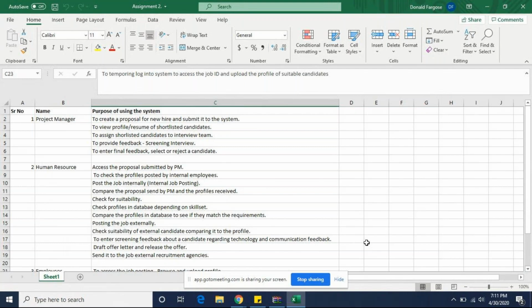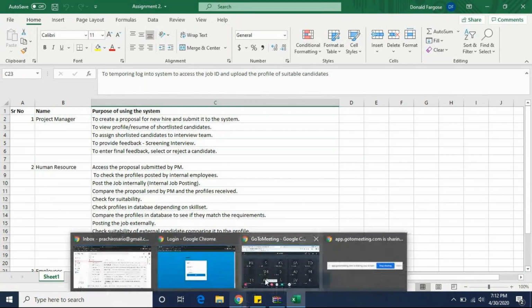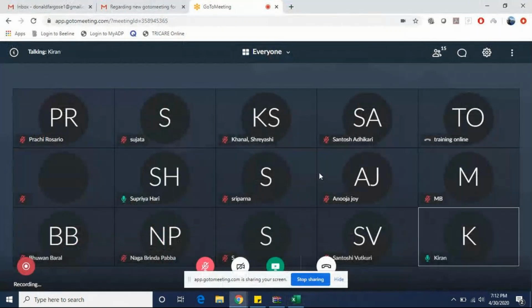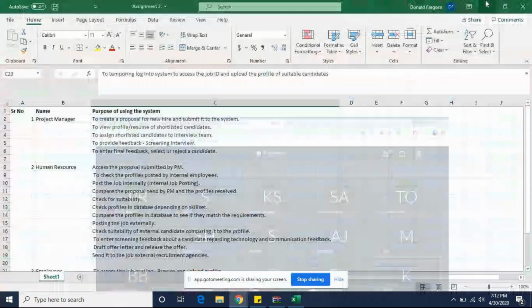Yeah, so the project manager would be using the system to create the proposal form, and to view the profiles of the shortlisted candidates. Obviously, the moment the HR submits the screening feedback, that would automatically trigger an email to the project manager that so and so candidate has been shortlisted. But there may be multiple people who might be shortlisted. So could you please share the spreadsheet once again? I think you have changed the screen.